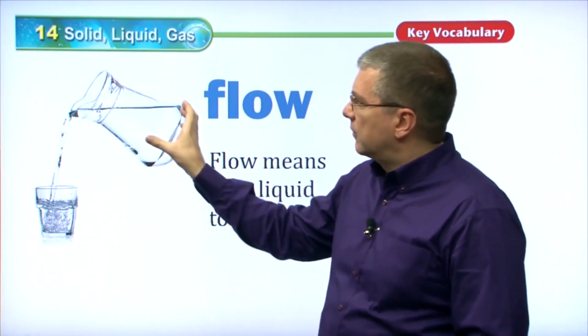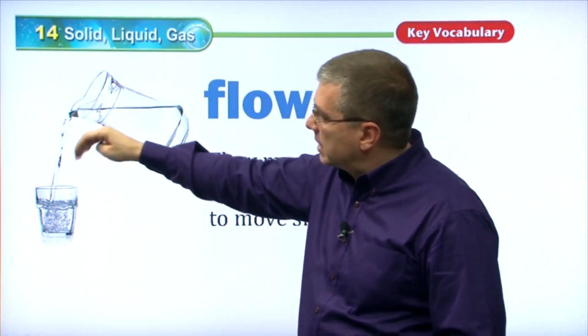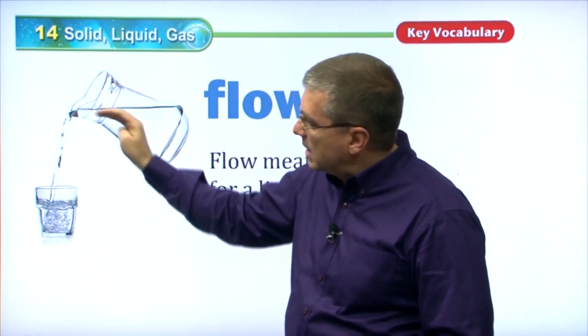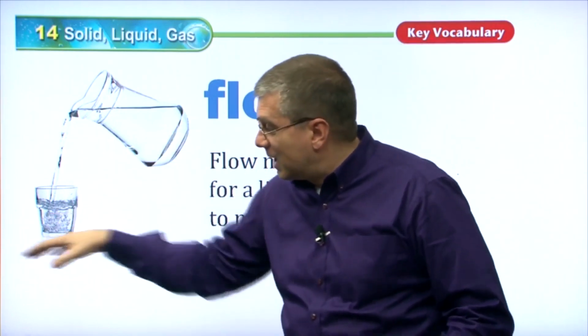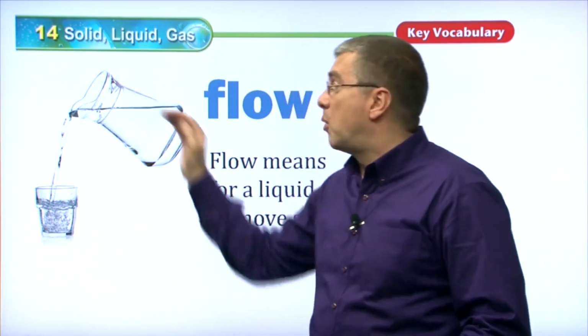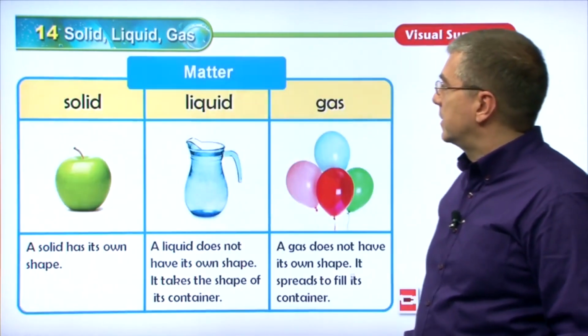If you have a container full of water and you tip that container over, the liquid inside the container will flow smoothly and evenly into another container. Or if there's no container, it'll flow out all over the table or the floor, whatever you're pouring the liquid onto. Okay, well, let's move on to the next slide.